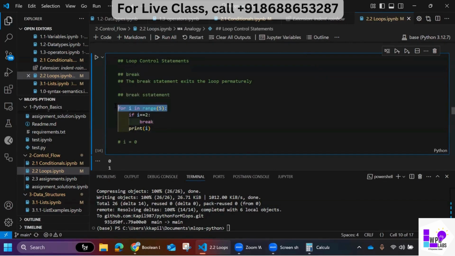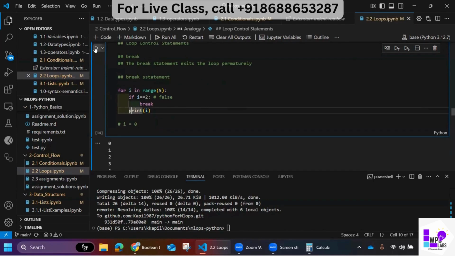Once we get 0 as an output, this line will get evaluated. What this line says: i is equal to 0, is i equal to 2? No, false. This line is false, so we will not execute the immediately indented next line. We will not execute this break. We will execute print i because it is in line with this if. Let me execute this. Initially i was 0, so it printed 0.